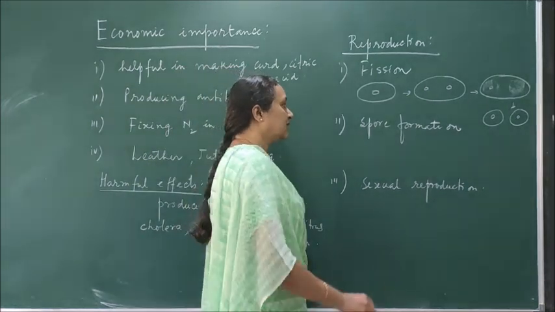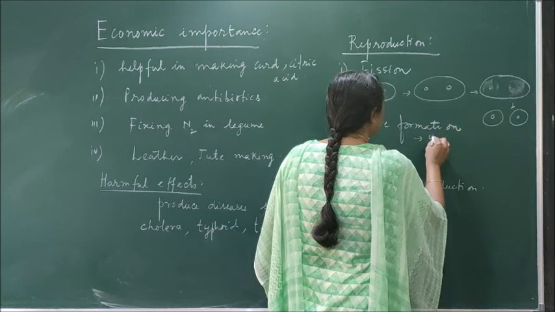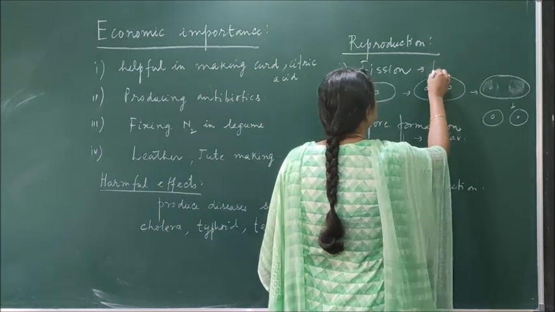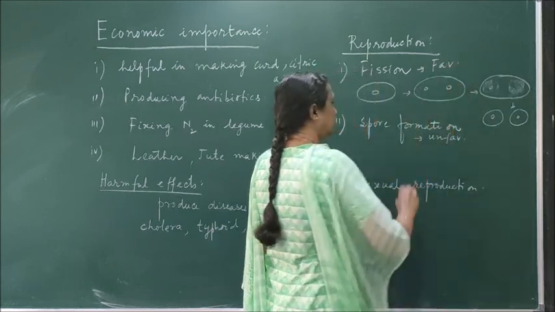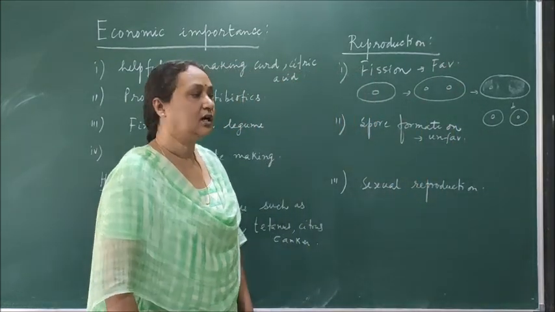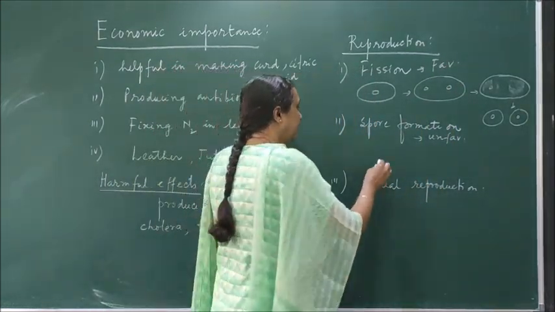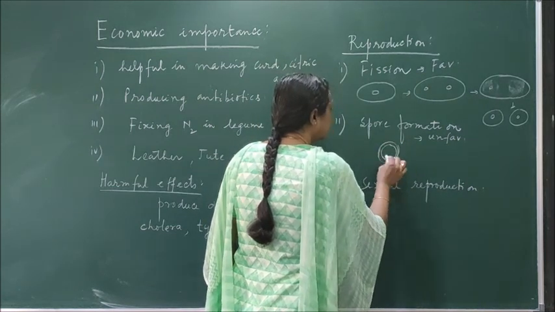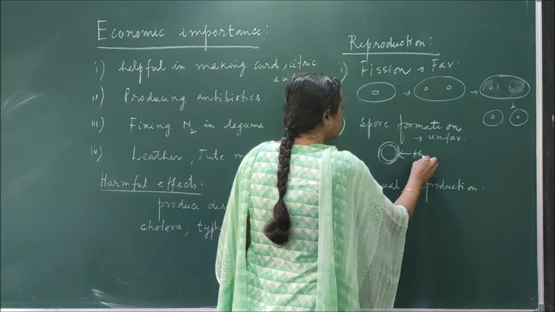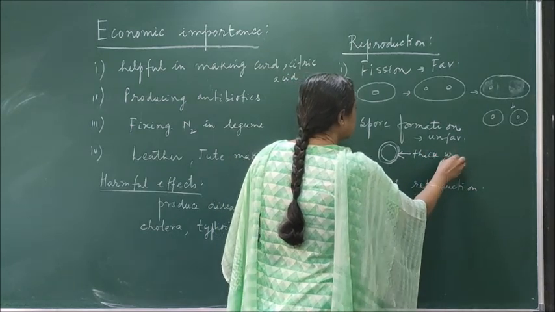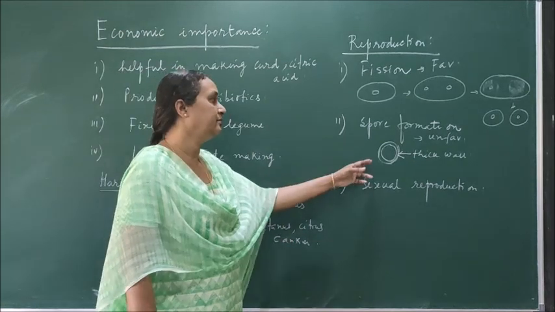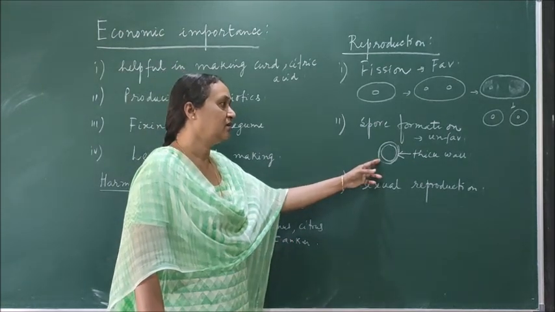And spore formation takes place during unfavorable conditions. Fission takes place when the conditions are favorable. If the conditions are unfavorable, then the bacterium produces a thick and resistant wall around itself. This thick wall is resistant. And during the whole unfavorable period, the bacterium will be able to survive because of the thick wall.